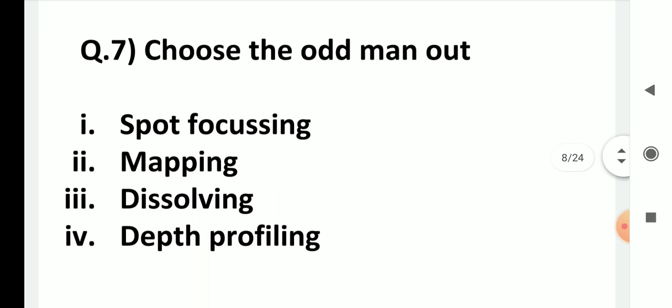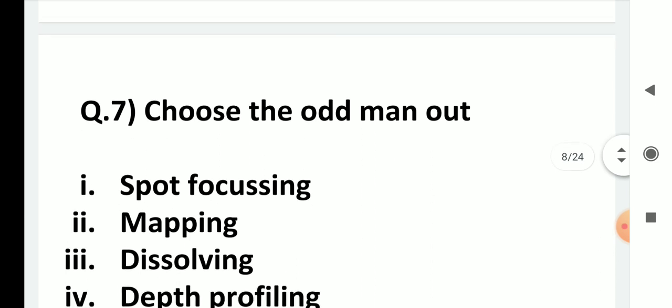Choose the odd man out. Now these are the four possible ways of sampling in the electron spectroscopic method or the surface studies method. First one is spot focusing. Yes, you can do that. Mapping you can do, and depth profiling you can do. Dissolving is not a way of sampling. If you are dissolving, the surface will be lost. So the odd man out is dissolving.